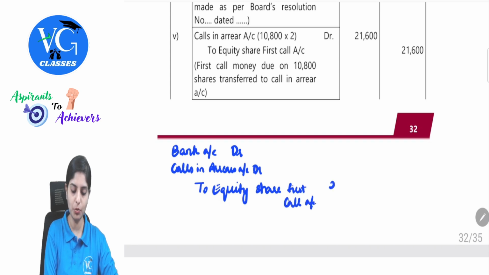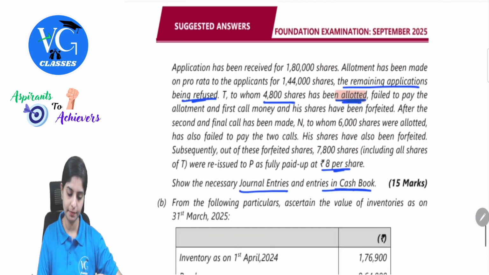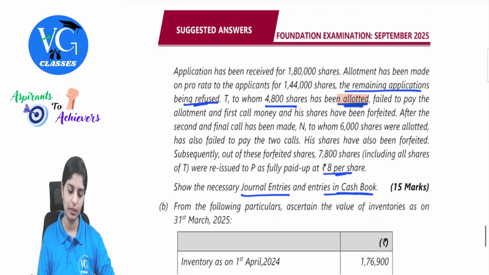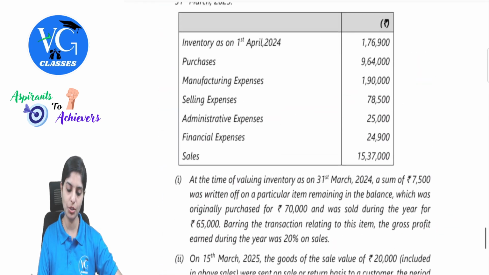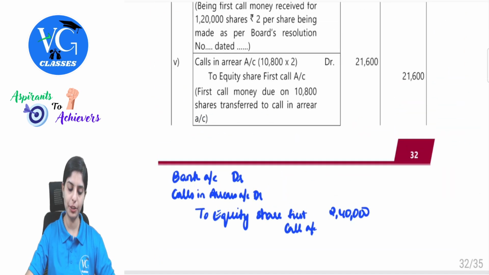First call amount was 2,40,000. Shareholder holding how many shares? And to whom 6,000 shares were allotted. Also failed to pay the 2 calls. So again 6,000 shares were allotted. 2,40,000 was the share first call money.